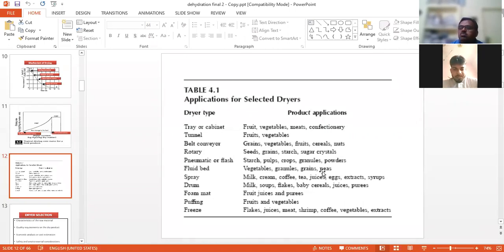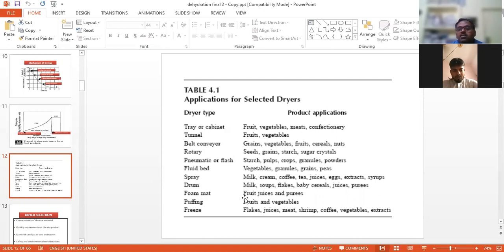So we can also dry the grain, say pre-boiled rice. They reduce the moisture level by use of a fluidized bed dryer, so that it can simply be kept with the milk powder, and we can reconstitute the milk or make the kheer within 5 minutes. So the fluidized bed dryer is used, and similarly I have already discussed the spray dryer and drum dryer.